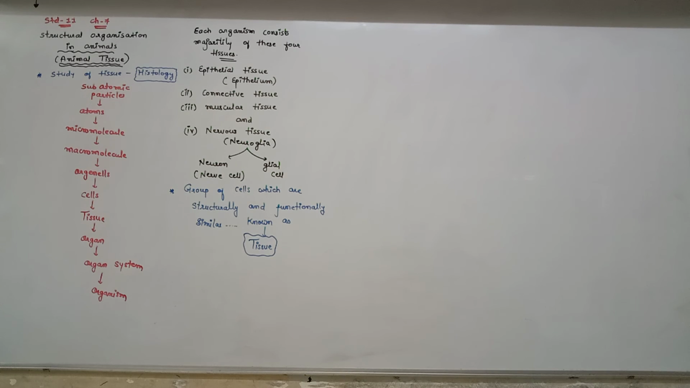Cells, tissues, organs and organ systems split up to work in a way that exhibits division of labor and contributes to the survival of the body as a whole, and as a result they unite together to form the whole individual. So each and every organism consists mostly of four types of tissues: epithelial tissue, connective tissue, muscular tissue and nervous tissue. So this is the introduction of this chapter.